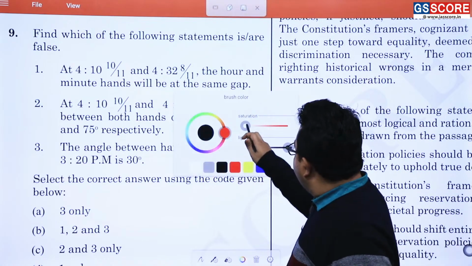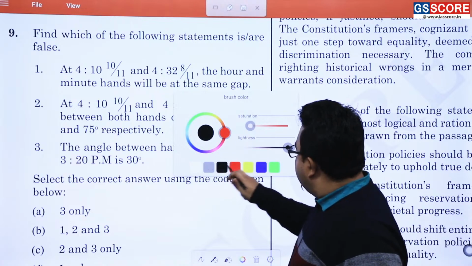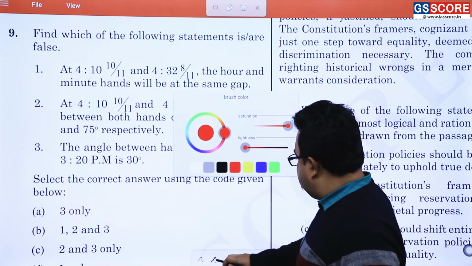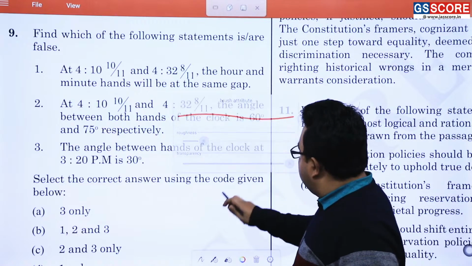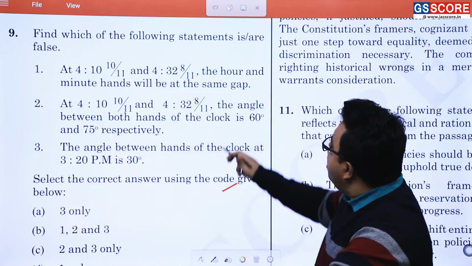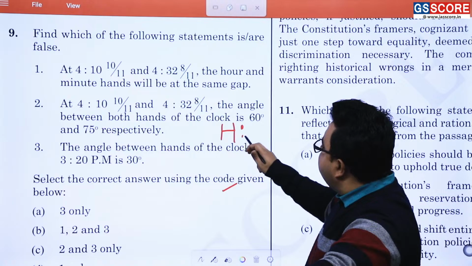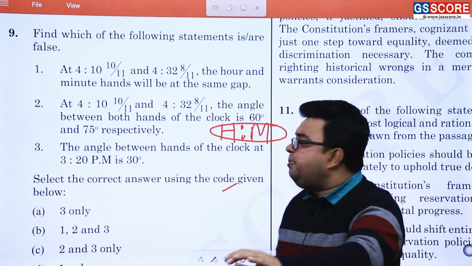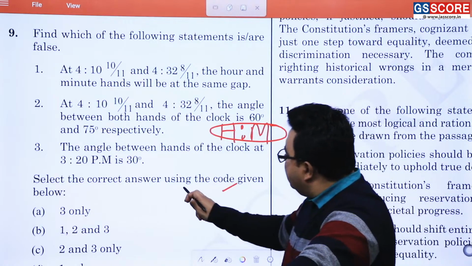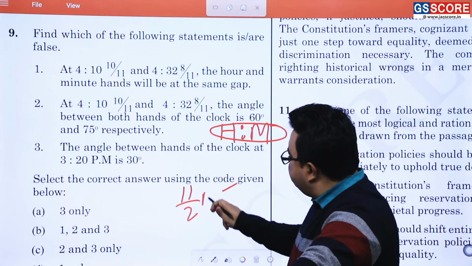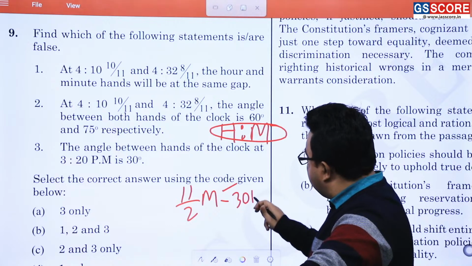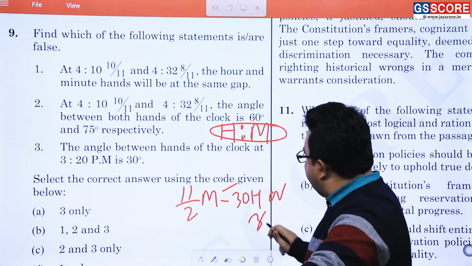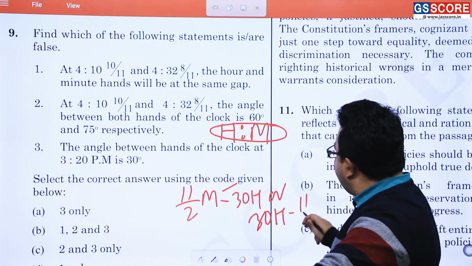I hope so. Let's see. So if the time is h oblique m, the angle between the hour and minute hand is always 11 by 2 m minus 30h, or 30h minus 11 by 2 m.